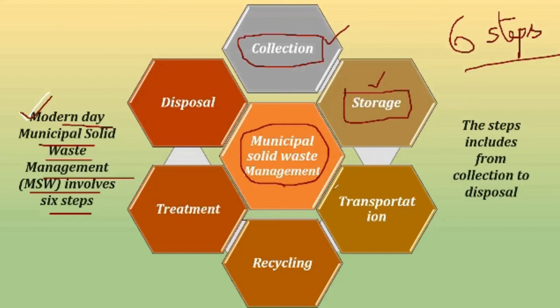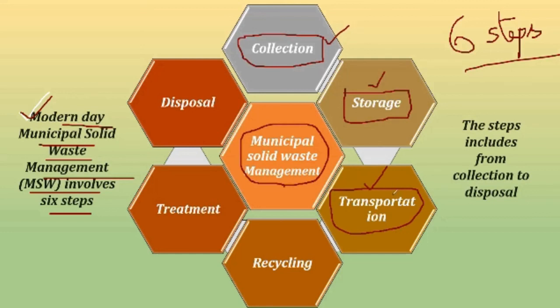Now after storage, here comes transportation. Now what is transportation? You may have seen that specially designed blue and white colored dumpers are now devoted by each and every municipality to take the waste and transport it from the normal place to the waste disposal ground, right?